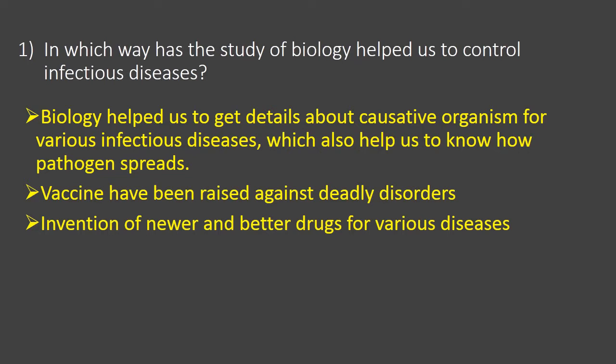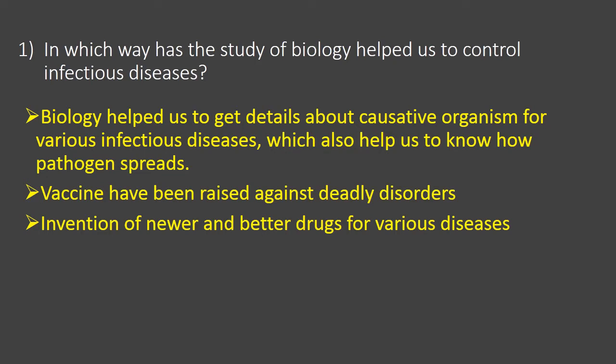Our first question is: in which way has the study of biology helped us to control infectious diseases? Biology is the branch where we study living organisms. So biology helps us to get detailed information about the causative organisms of various infectious diseases. We can collect information regarding the name of the pathogen and to which category that pathogen belongs.